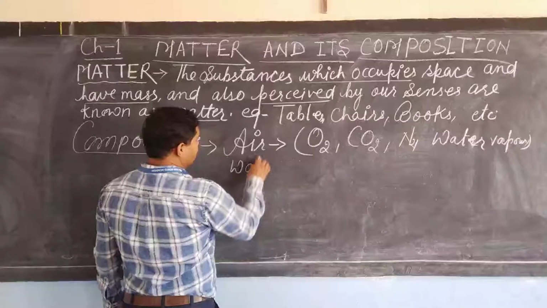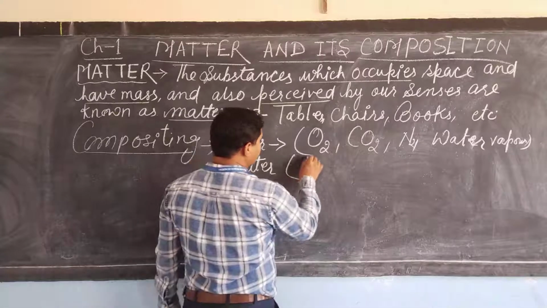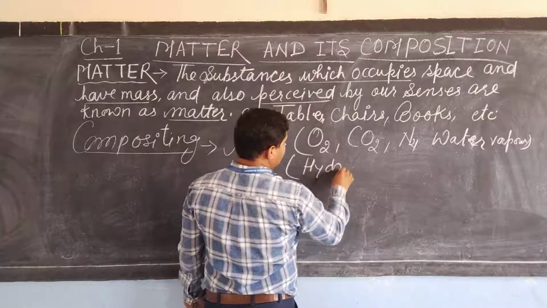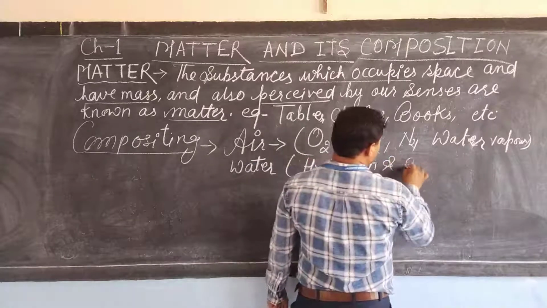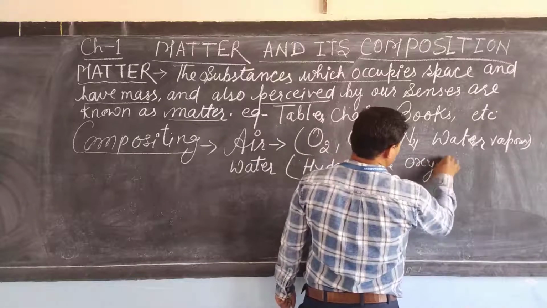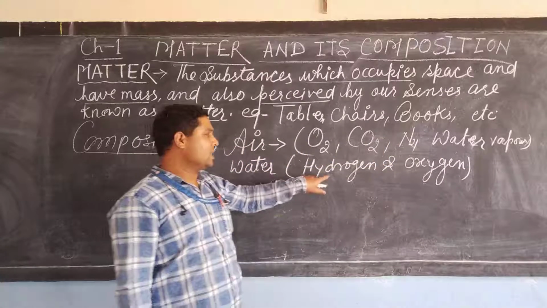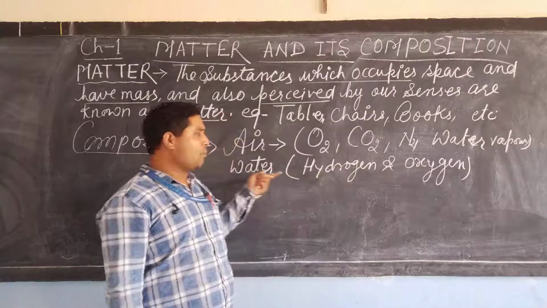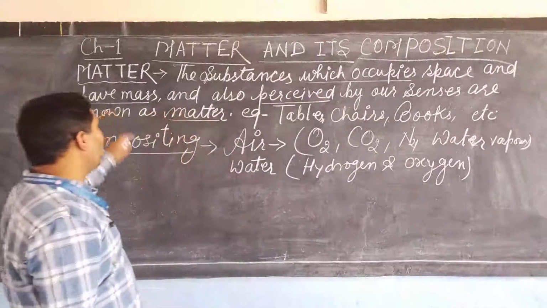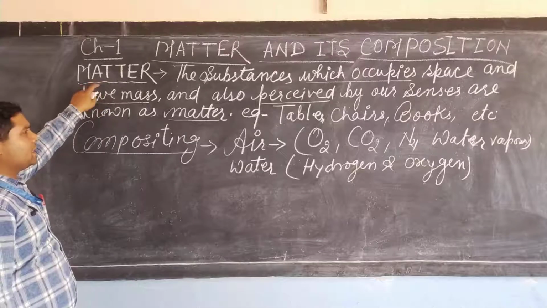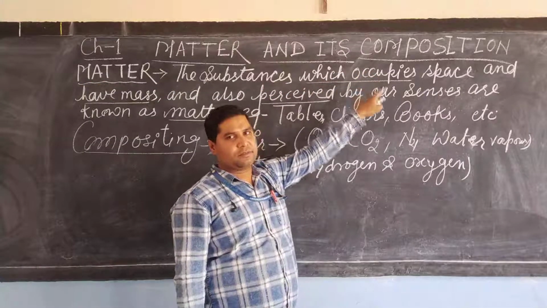Water is made up of hydrogen and oxygen. So, hydrogen and oxygen are the composition of the water. So now you came to know what do you mean by the term matter and second term composition.